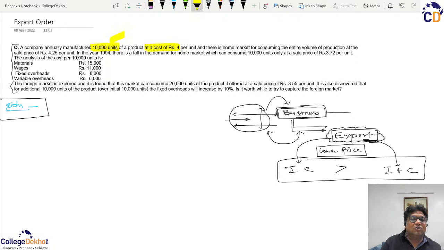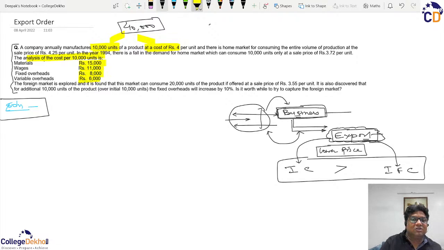That is, the total cost is 40,000 for the existing production. And if you see here, the analysis of the cost has been given for 10,000 units as material 15,000, wages 11,000, fixed overheads and variable overheads.